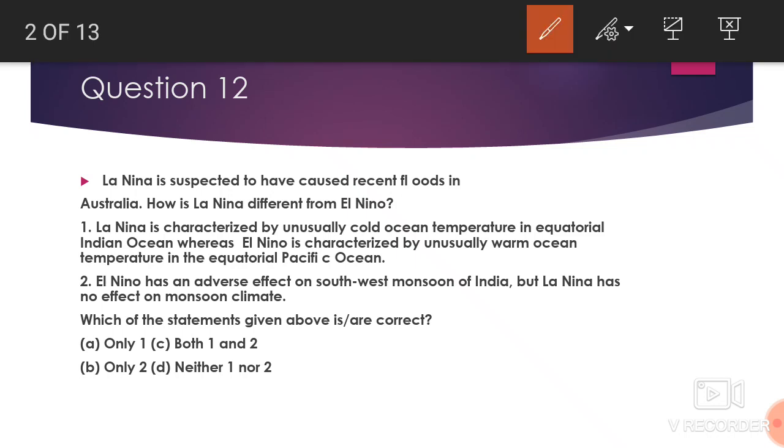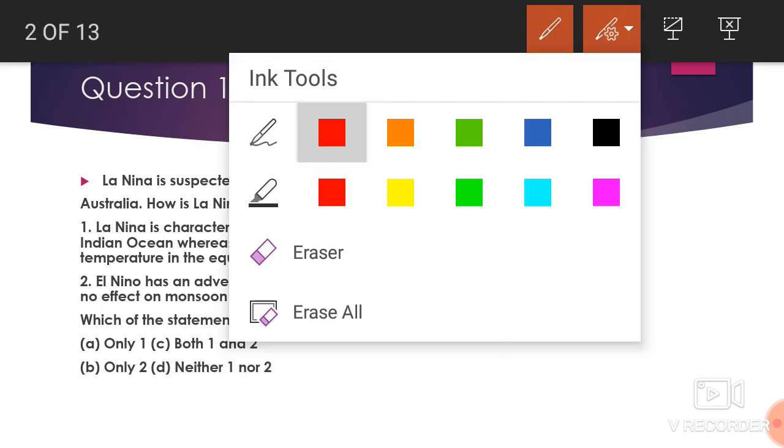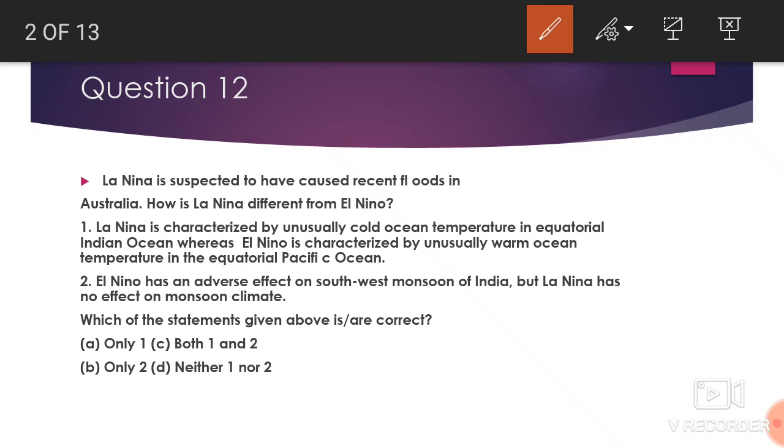Yes, let's have a pen. The question is: La Nino is suspected to have caused recent floods in Australia. How is La Nino different from the El Nino? So basically the difference between La Nino and El Nino has been asked. So let's read it. Statement 1.